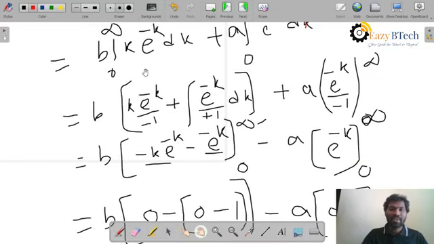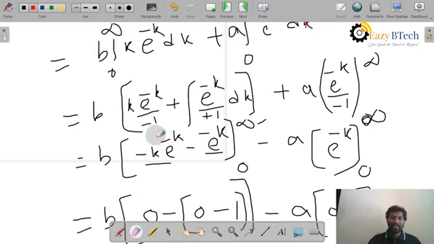Next, take the UV rule of integration: first function into integration of second function, minus differentiation of first function into integration of second function. That is the UV rule. So b into, take brackets open. The first function is k, so k into e power minus k by minus 1.